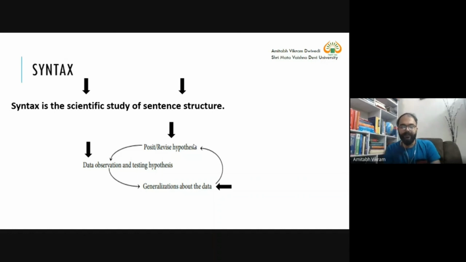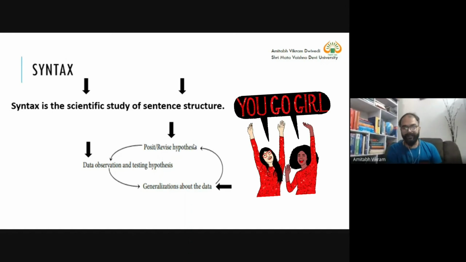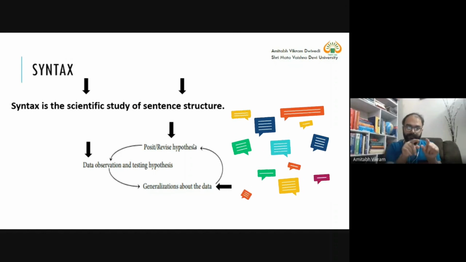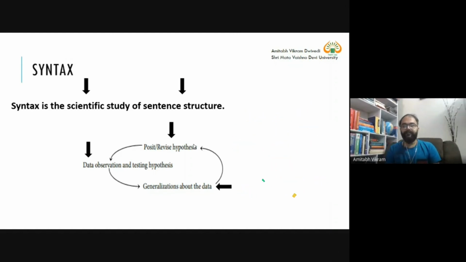At the same time, girls use more abbreviations, more shortened forms, or are more creative in using language than boys. There is a possibility. After observing those 200, 250 snapshots, I have come to this conclusion.